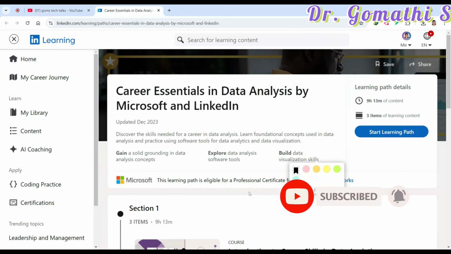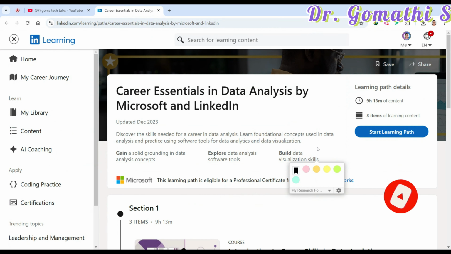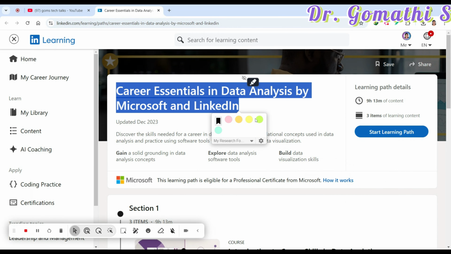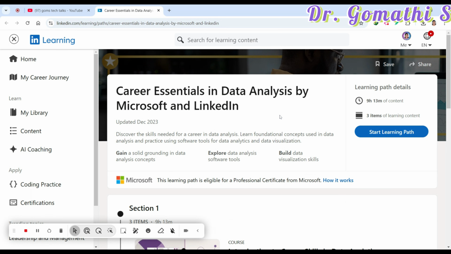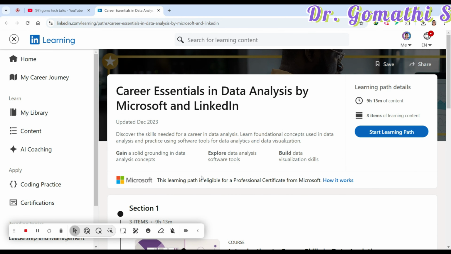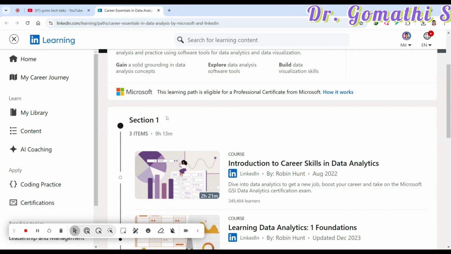Okay, so let's dive into this important course which is offered by Microsoft. This is Career Essentials in Data Analysis by Microsoft and LinkedIn. You can see here that this is a free data analyst certification course, which is comprehensive training in data analysis using Microsoft tools, primarily focusing on Power BI. The cost is free, and you will get the certification only if you complete the entire thing. Here you have a few courses to complete.